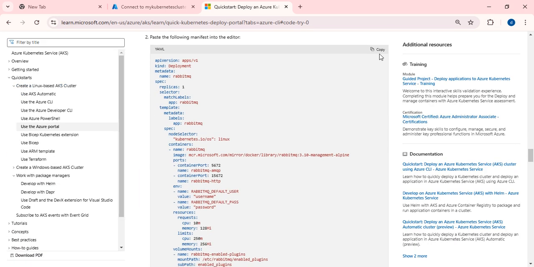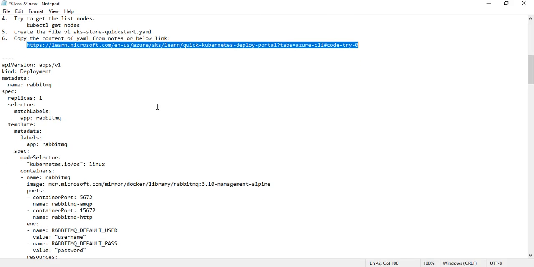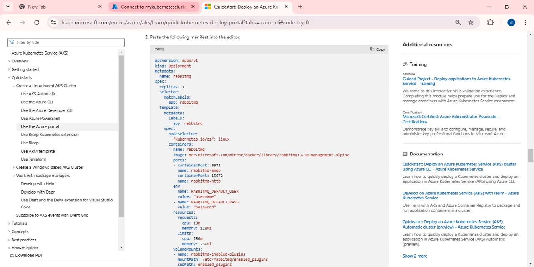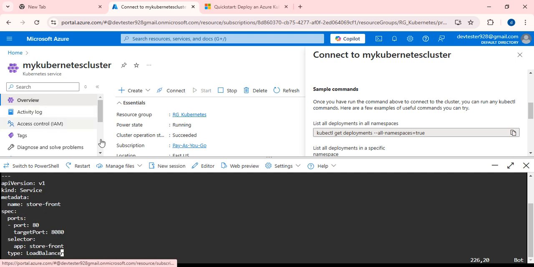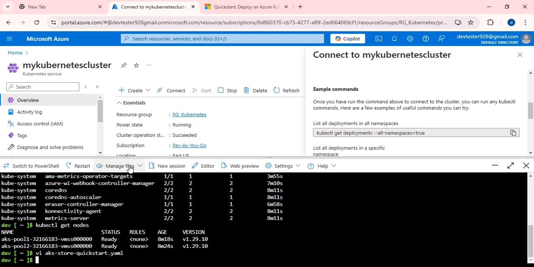I am going to copy the same thing and paste. Okay, escape, colon wq. Fine. I have successfully pasted the content into the aks-store-quickstart.yml and saved it.